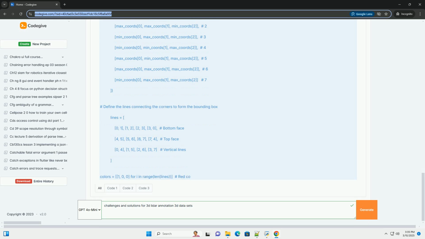This example uses Open3D to visualize a point cloud and interactively create 3D bounding boxes. It's a simplified example and doesn't include the full complexity of a production-ready annotation tool, but it demonstrates the fundamental concepts. Explanation. 1. Dependencies: requires Open3D and NumPy. Install with pip install Open3D NumPy. 2. Bounding box creator class.